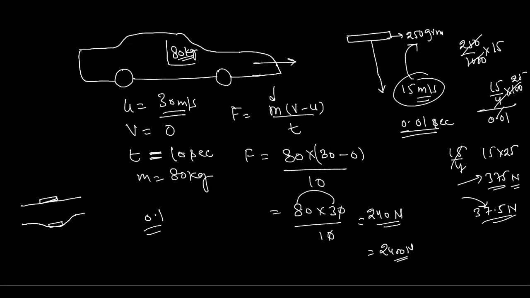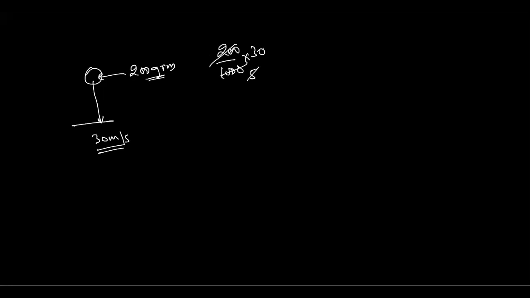In a similar way, you used to see a cricketer going to catch a ball. Imagine the velocity of the ball is approximately 30 meter per second, and the ball touches the catcher's hand, and let the mass of the ball be 200 grams. So the momentum is 200 divided by 1000 into 30, which is 1/5 into 30, that is 6 kg meter per second.